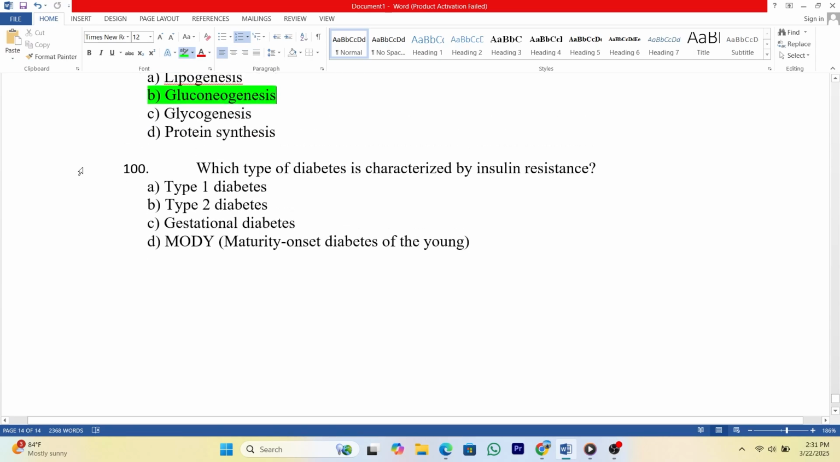100. Which type of diabetes is characterized by insulin resistance? A. Type 1 diabetes. B. Type 2 diabetes. C. Gestational diabetes. D. MODY, maturity onset diabetes of the young. Answer, B.